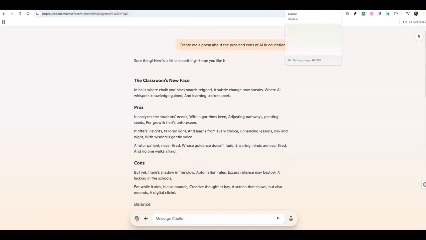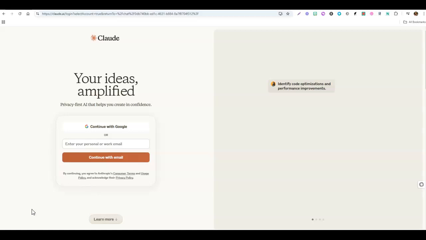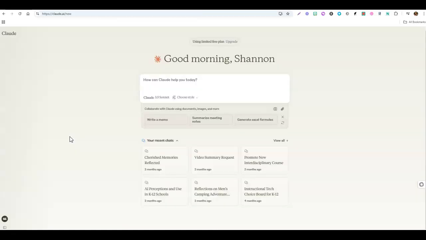So Claude is another one. And let me go ahead and log in so that we can get started with this one. Okay, here I am at Claude, and me logging in reminded me to say that all of these tools allow a Google account as a login. So it really is a helpful email account to have around so you can log into these types of tools.